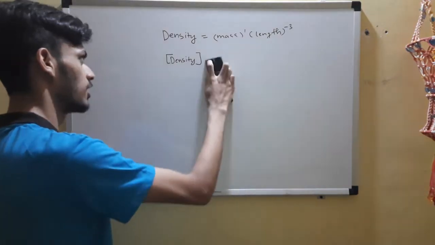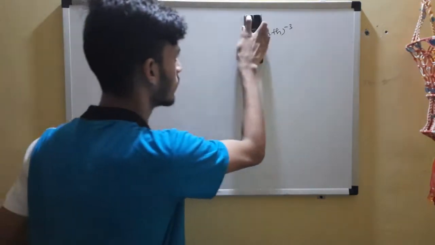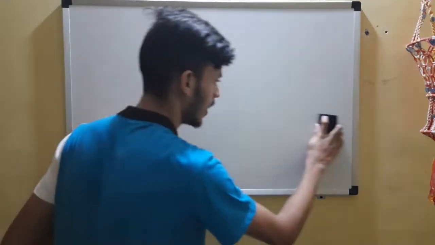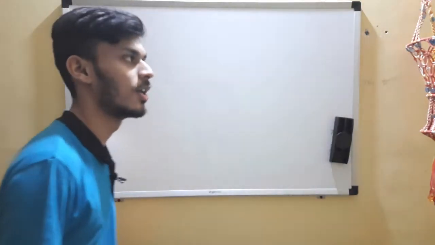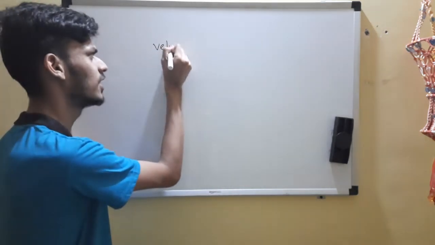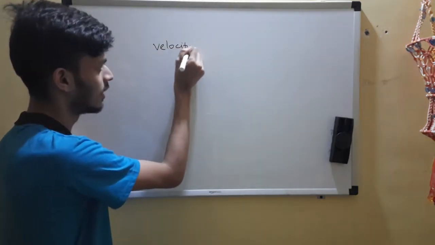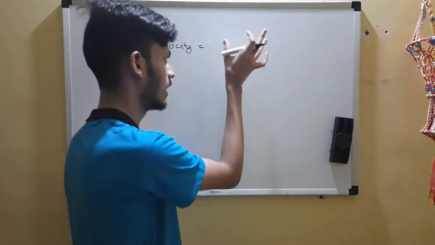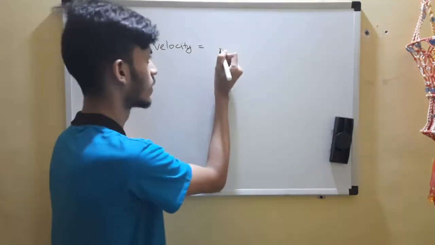Please keep the notations in front of you, and with examples we'll directly be able to remember those. So let's take the first example, velocity. Very simple, very easy. Displacement by time. I'm stating the formula, displacement by time.